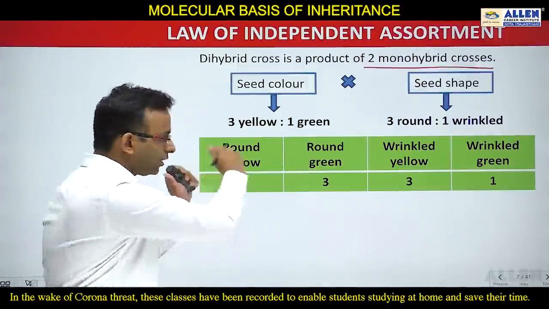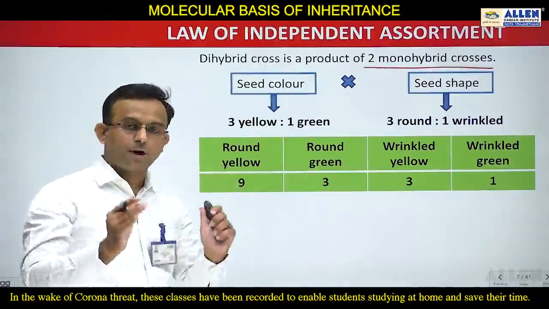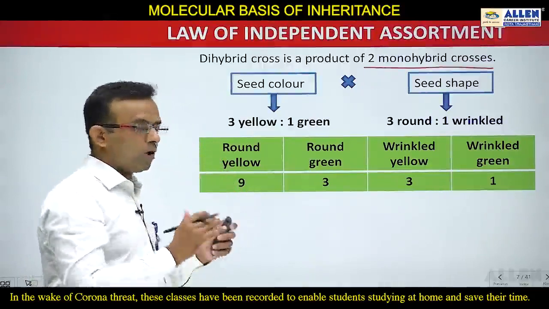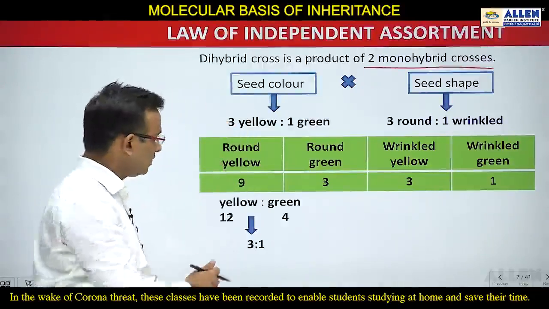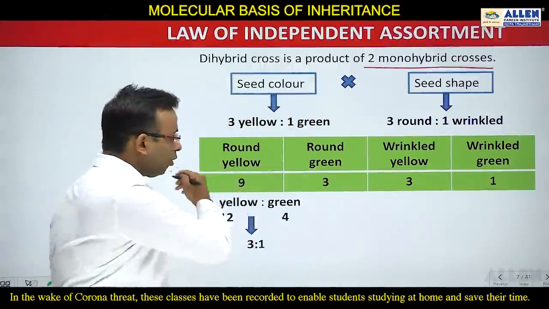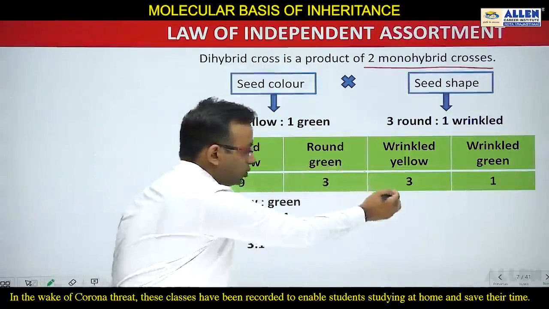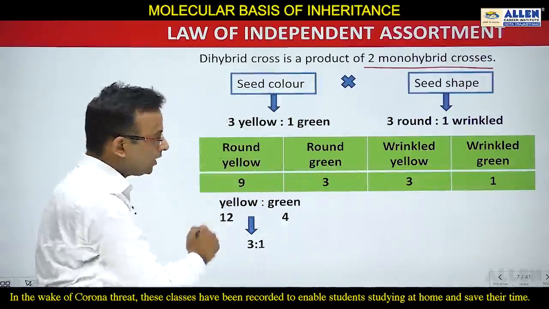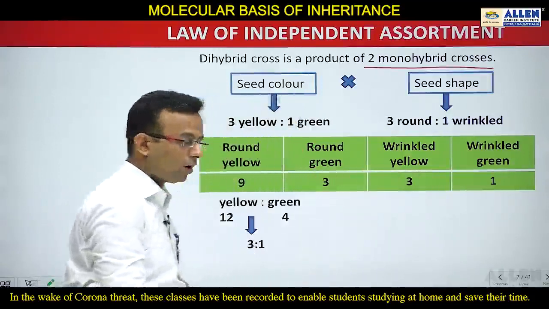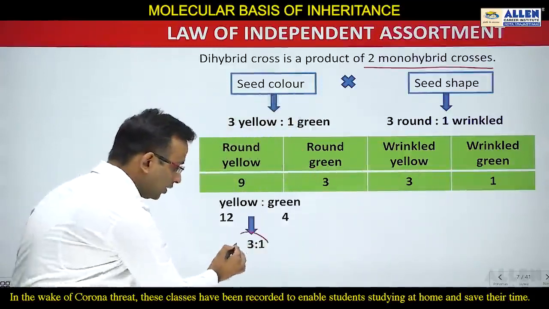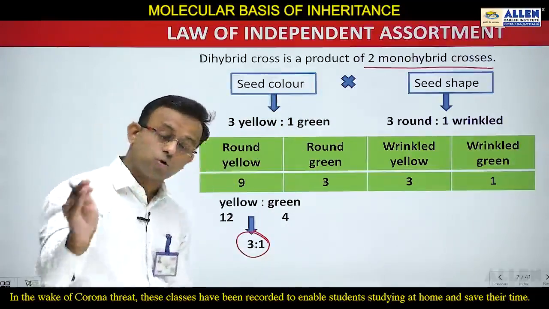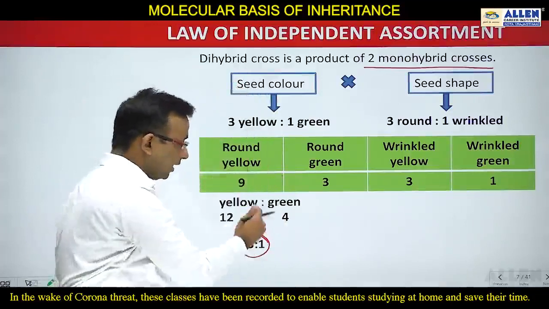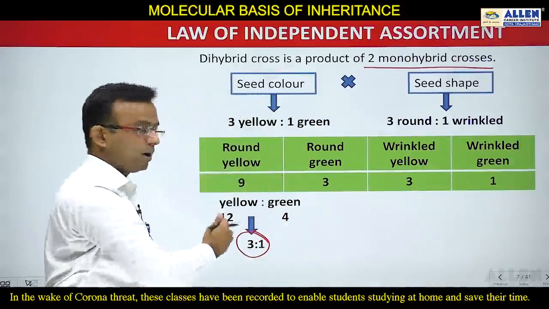Now, after this checkerboard and phenotypic ratio, again look at the seed color. How many are yellow? 9 plus 3, that is 12. How many are green? 3 plus 1, that is 4. So again the 3:1 ratio is coming.